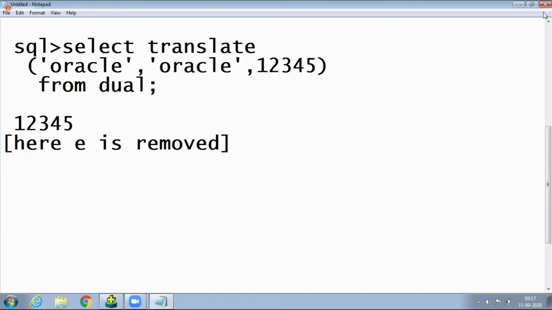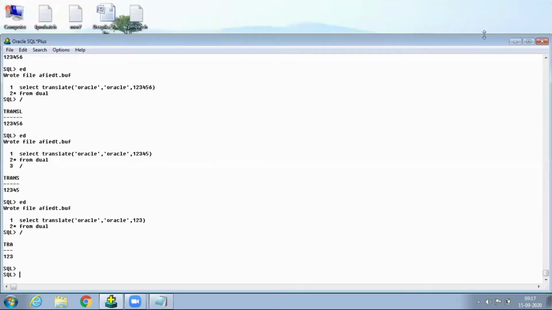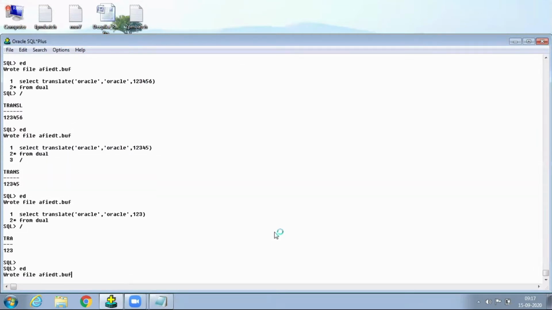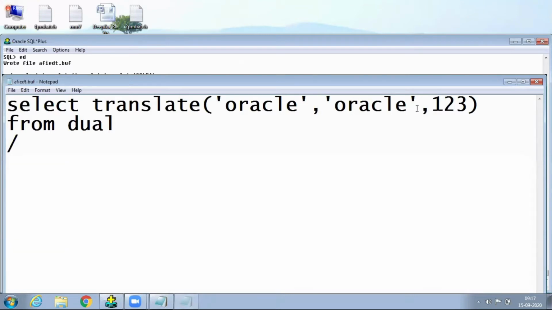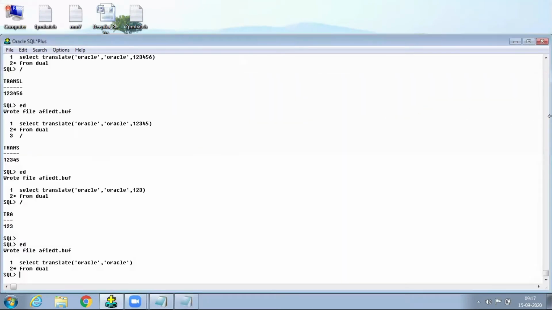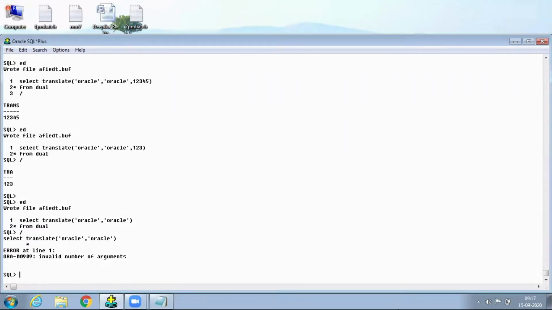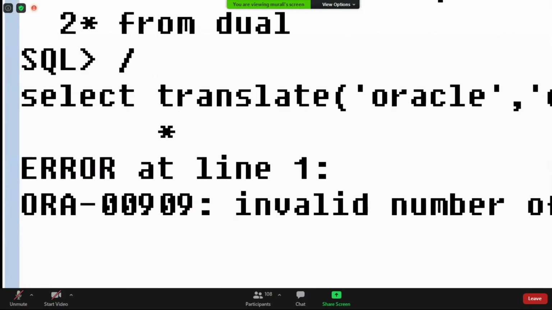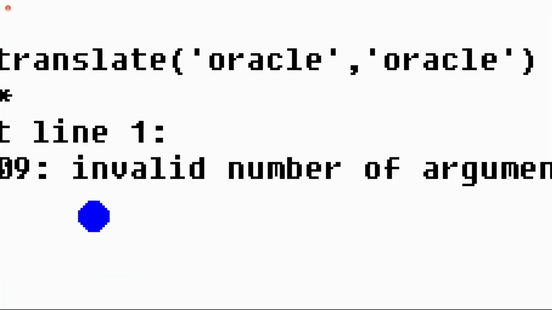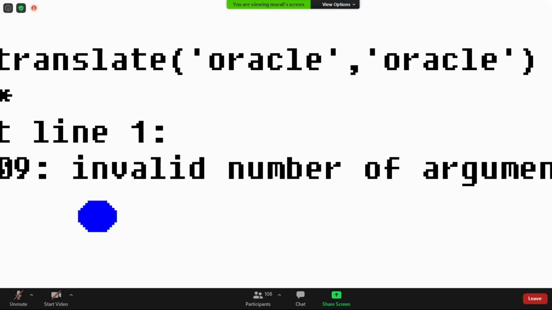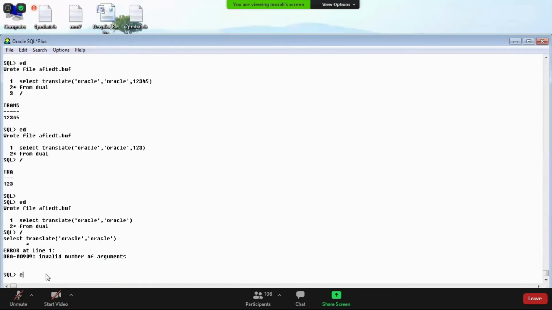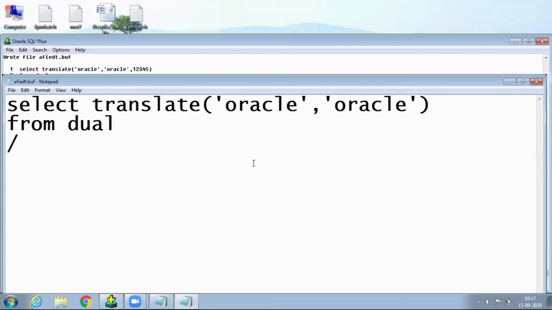Very interesting here, actually project side, encryption and decryption, this is very helpful. Suppose in the last one, the third parameter I'm not giving, for example. If the third parameter is not given, this is the error. Observe here, yes, error. Why? Because minimum three parameters are required: string 1, string 2, string 3, as I told yesterday. But here I'm giving a null.